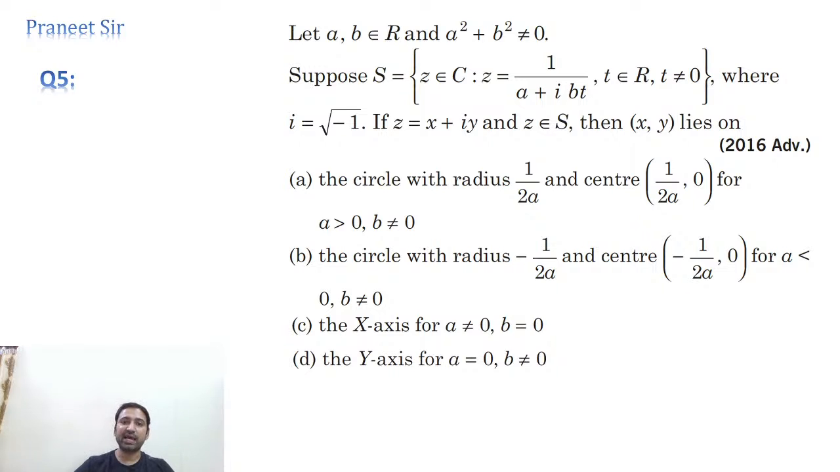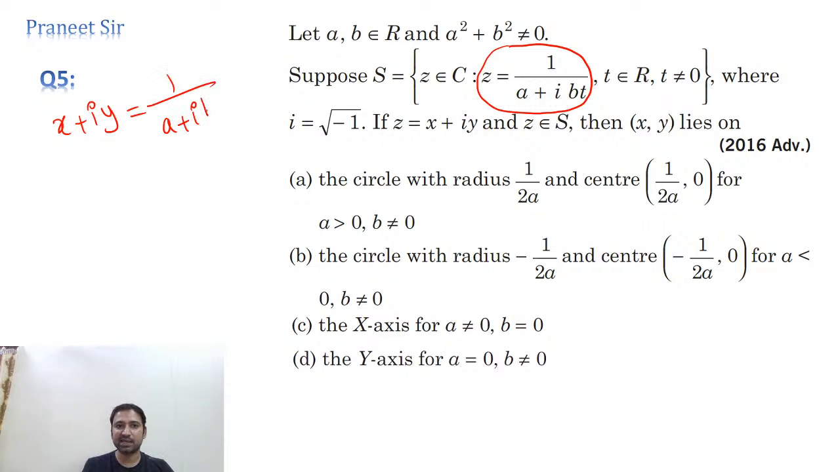Yeah, this is the next question we have. So a, b are real numbers, and z is any complex number which satisfies z is equal to 1 by (a plus ibt). Then x comma y belongs to which one? So that's what he is asking. So z is equal to this he gave. So in place of z, can I substitute x plus iy, guys? So finally this is what I am getting: a plus ibt.